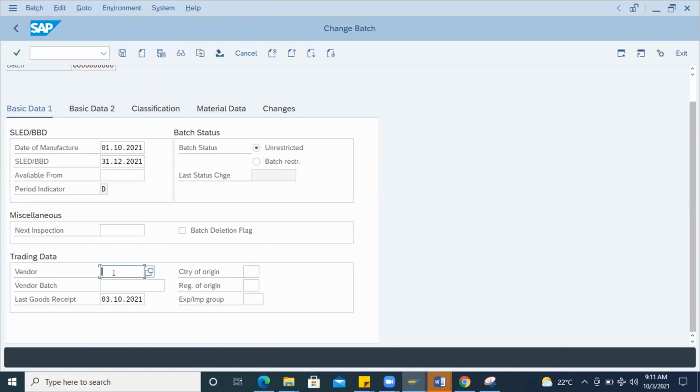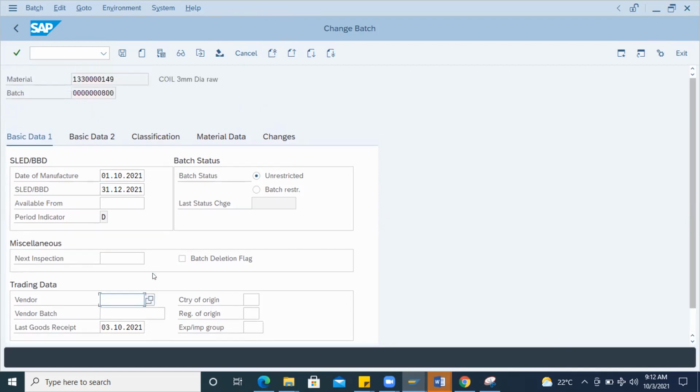We have received just a general goods receipt without any reference to a vendor. If you have a PO and then you receive the GR, the vendor number will come automatically here. The date of manufacture and SLED will also come if you enter them at GR time, when you receive the goods.